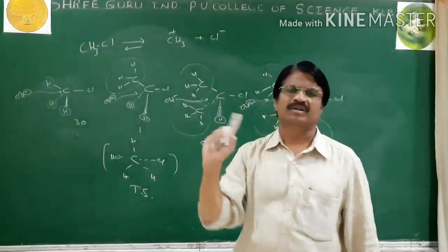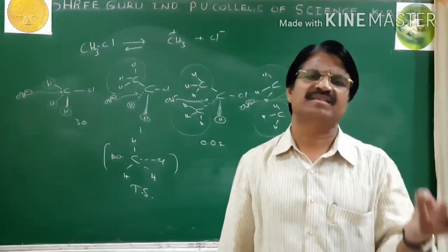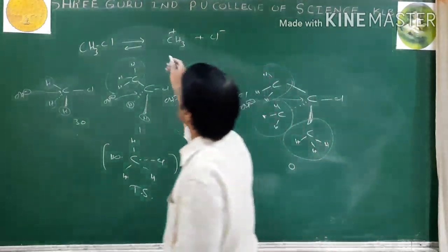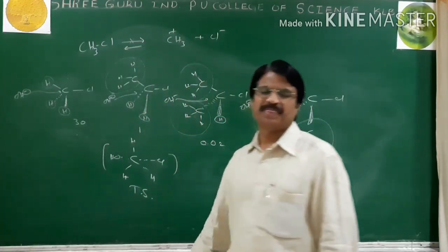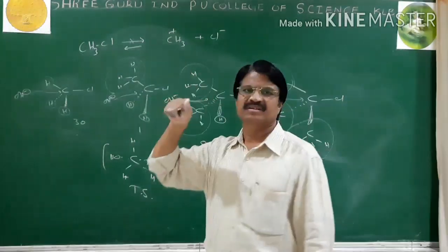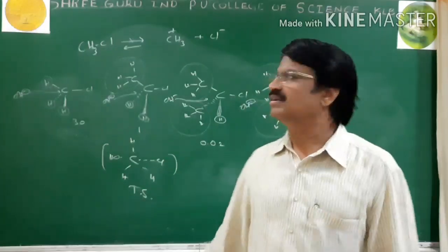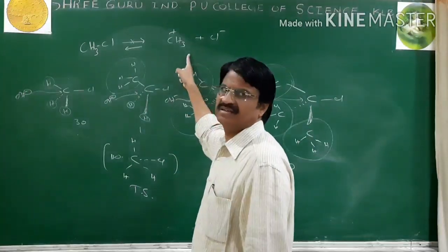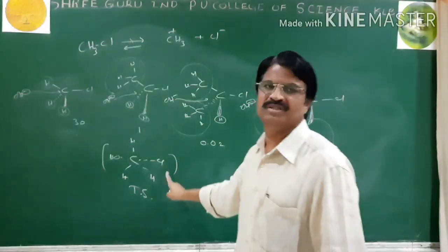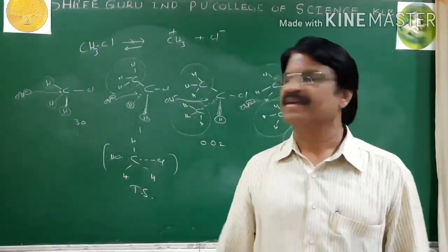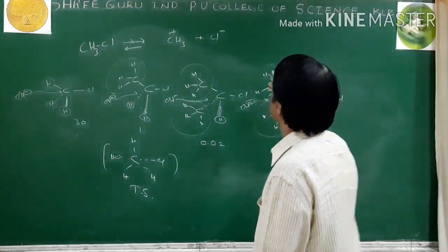Methyl plus is not stabilized by resonance or hyperconjugation, therefore only the backward reaction is possible, not the forward. So this shows methyl plus is not stable. Then if it is an unstable species, it cannot undergo SN1, but it can undergo SN2 because it can produce a transition state.